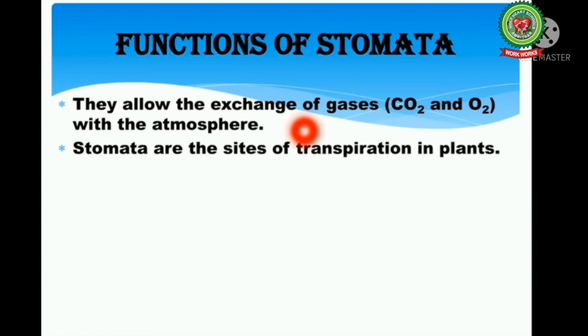Now, if we talk about the functions of stomata, they are avenues for gaseous exchange, and hence they play an important role in respiration and photosynthesis. Most of the water absorbed by the plant is transpired through stomata. The process of transpiration protects the plant from high temperature of the environment.